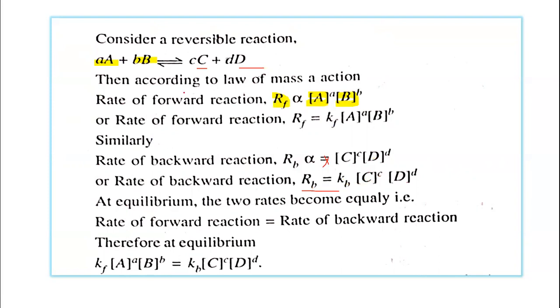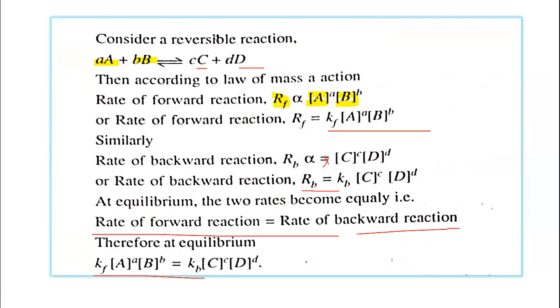Now suppose that there is an equilibrium. At equilibrium, the two rates become equal. That is, the rate of the forward reaction becomes equal to the rate of the backward reaction. So at equilibrium we can write Kf into the concentration of A raised to power a, the rate of the forward reaction, becomes equal to this, the rate of the backward reaction.